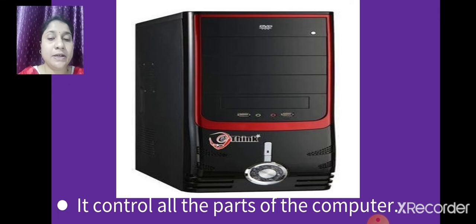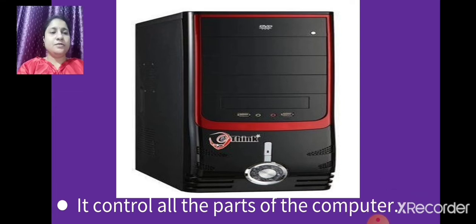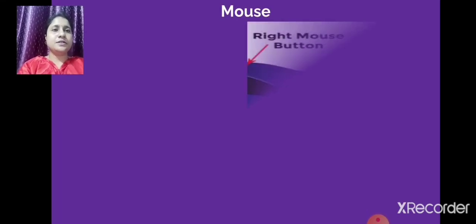The power button on the CPU is used to turn the computer on. When we want to turn on the computer, there is a power button on the CPU. When you push that button, our computer will start. So this is the CPU. Got it now? Yes.